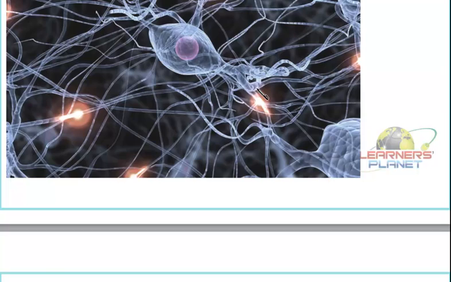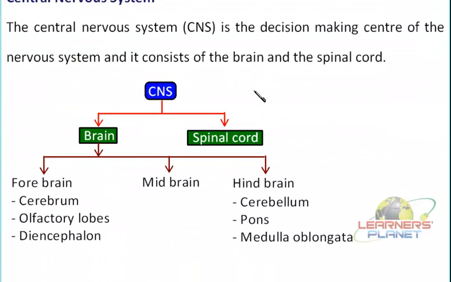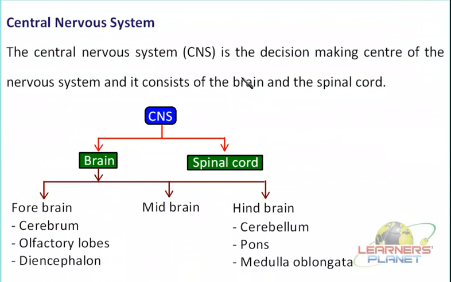Now let us continue with the central nervous system. This central nervous system is the major part, as we already stated, and is the major decision making center of the nervous system. That means the command given for a particular action is under the control of the central nervous system. It is comprised of two major organs: the brain and the spinal cord.